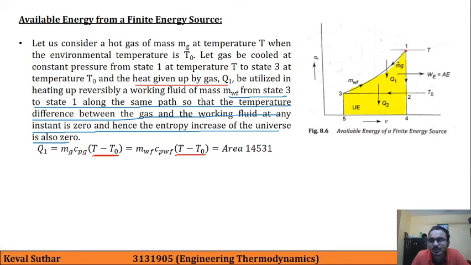After this heat exchange process between gas and working fluid, this is one process which is happening, that is expansion of working fluid to obtain the work output, and then it is rejecting heat Q2 at temperature T0, so that it is completing a cycle.